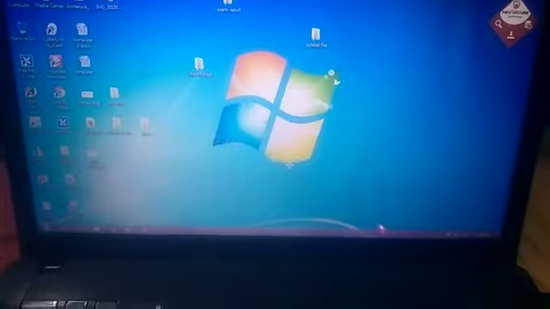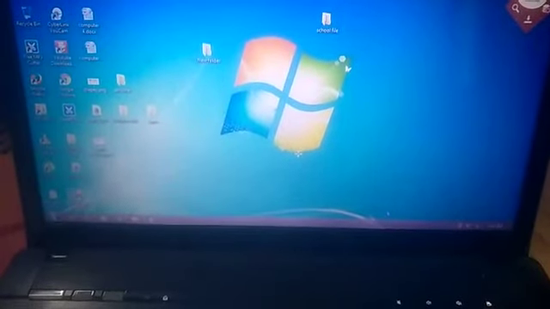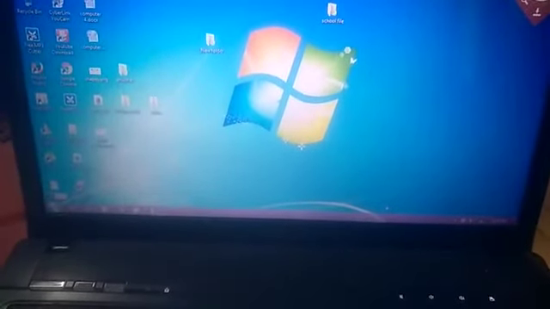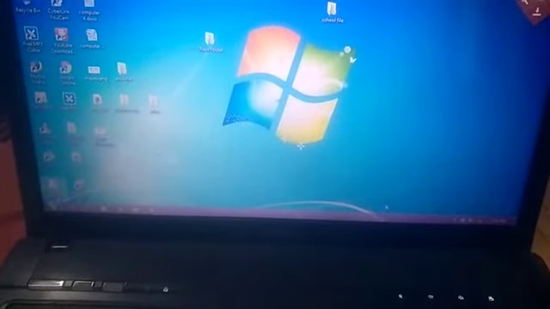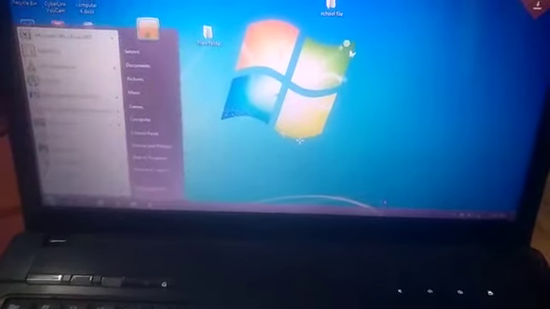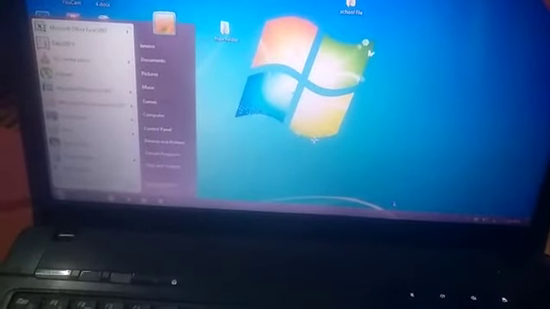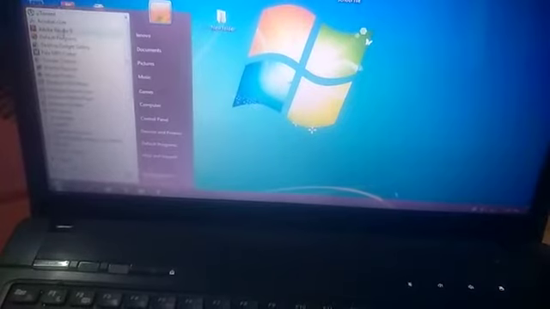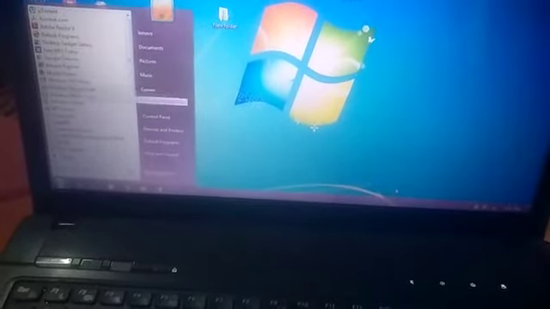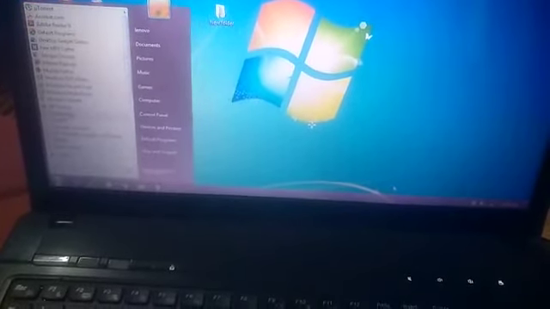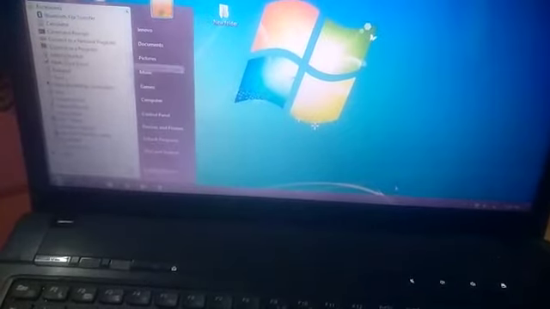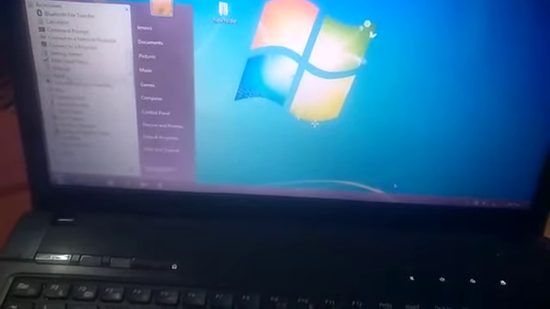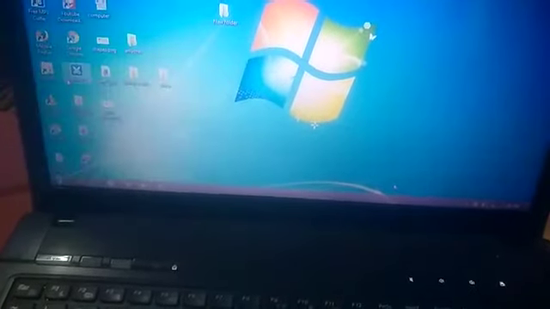So children, first step 1 was to click on the start button. This is your start button. Can you see the cursor? This is your cursor or pointer, mouse pointer. Click on the start button. See, your start menu came. Then you will go for accessories. Accessories, here on the top you can see. This is your accessories. Just click on it. You will get the paint option. Here is your paint. Just click on it.